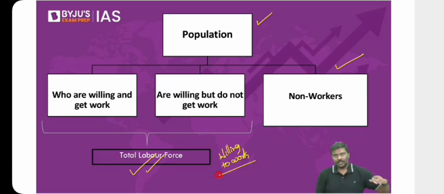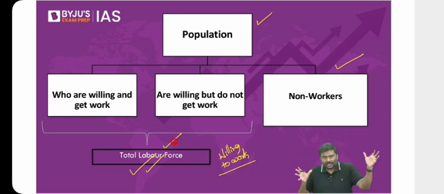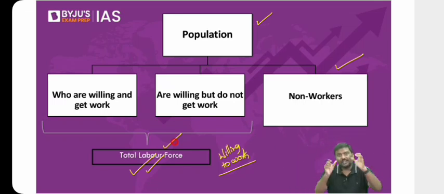What do you mean by willing to work? Generally, the age of working is 15 to 64 years. So within this population, how many people are willing to work? That is called a labor force. Generally, that is the age group that you look at. Why? Below the age of 15 years, it is called child labor. You'll be prosecuted if you do that. Above the age of 64 years, we generally consider it a pensioner population. So 15 to 64 years, how much population is there and how many are willing to work? That is called a labor force.